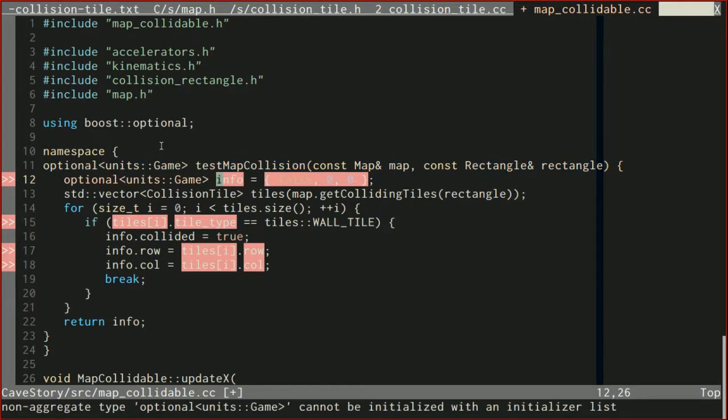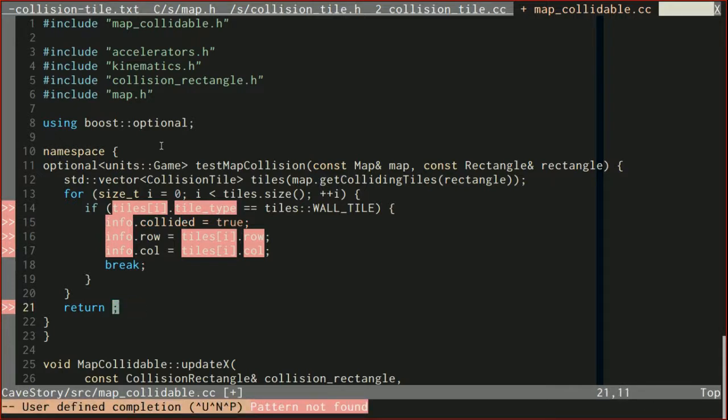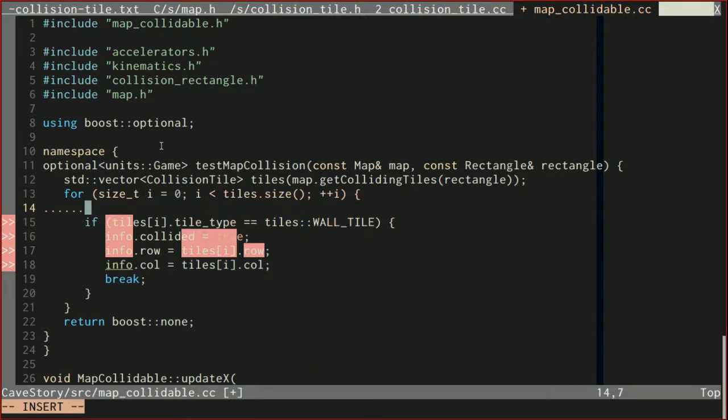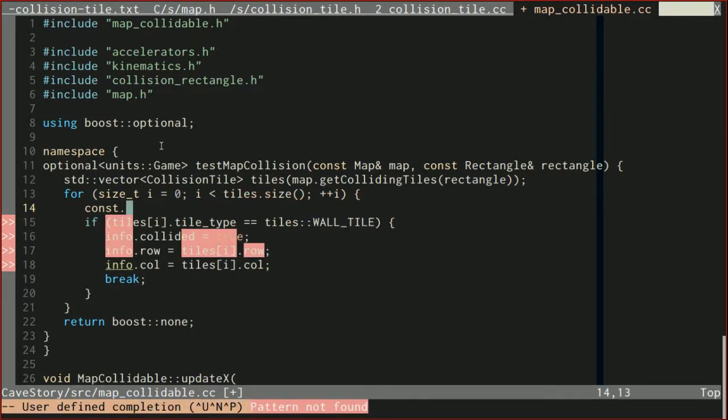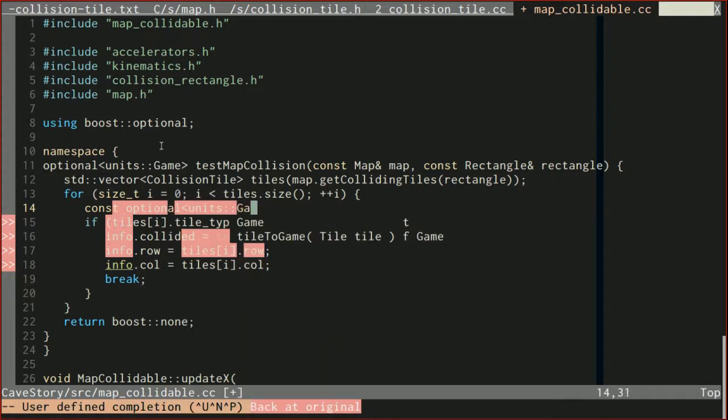Now we can get rid of this info because we're not going to be returning an info. Instead, if we get to the end of things and there is no collision, we'll just return boost none. Up here though, we are trying to test for a collision and then returning an info, so instead of doing that, we need to test to see if maybe position exists. So let's do that and figure out what we need from that. So const optional units of game